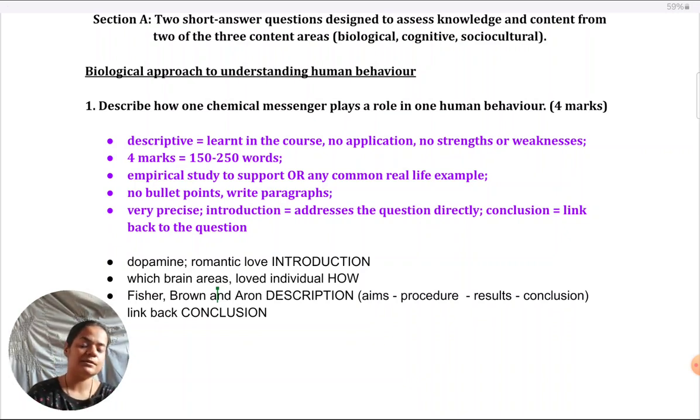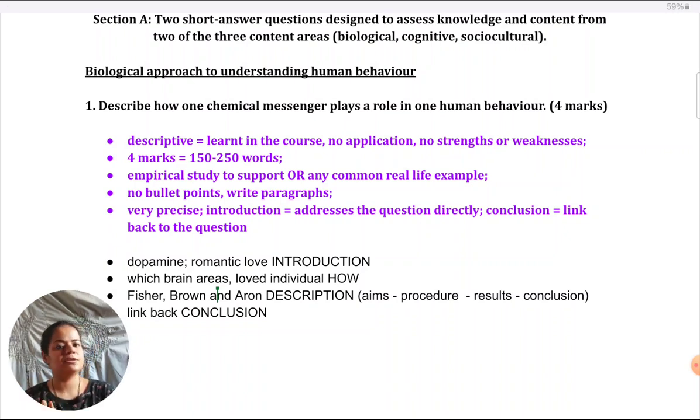You could take any of those in terms of content, and of course there are endless possibilities. When the syllabus changes, it's not like everything changes. So if you can get hold of any of the mark schemes from the older syllabus, you could request your teacher for the suggestions in those mark schemes, the list of studies and possible topics that they give you, like which hormones, which neurotransmitters could be discussed for an answer. You could take that list and choose which one you would like to write about. Of course, otherwise the simplest way is to refer to your course companion. A number of chemicals and behaviors must have been discussed in that. Okay. And how else you could structure the answer? This was about other possible content.